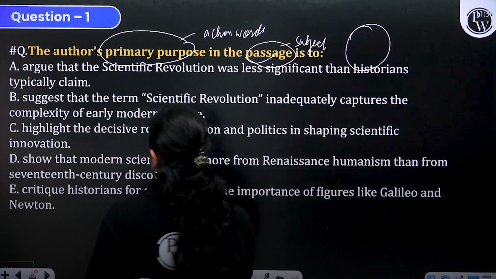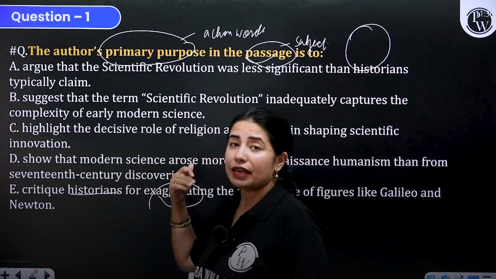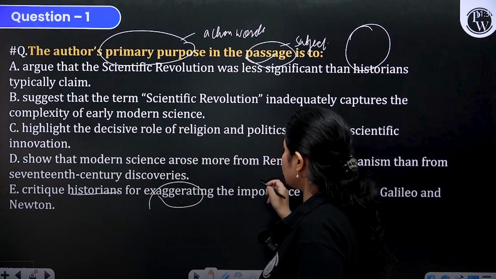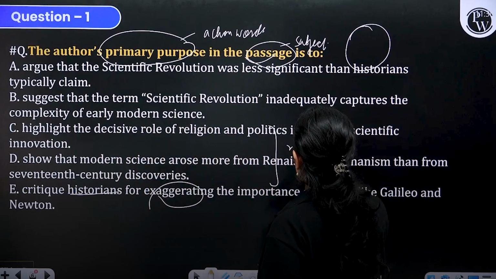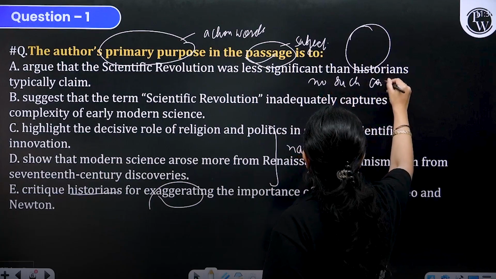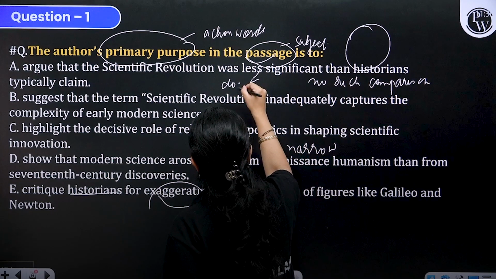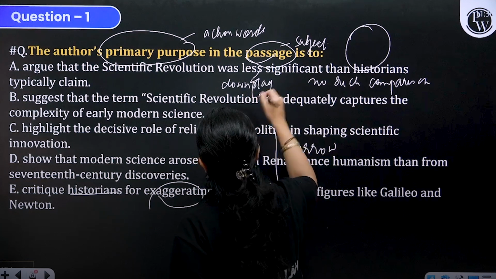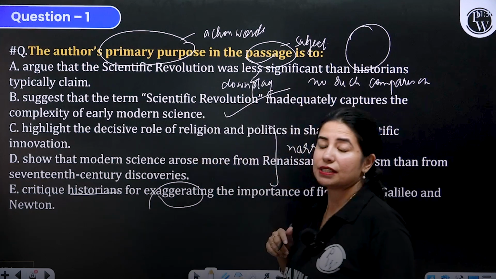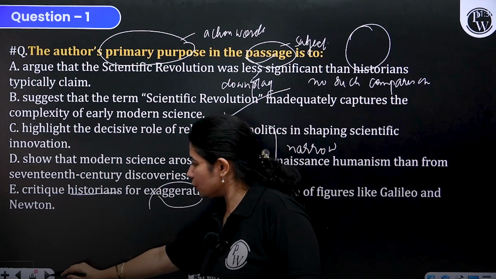The author said that the ideas of Galileo and Newton were also contested, but to critique, the complete perspective was not given. So these two are too narrow. There is no such comparison, nor is the author trying to downplay. Okay, the author is not trying to say that this was less significant. So what is covering the sense of discussion? That's choice B. Okay, now let's take a look at the next question.